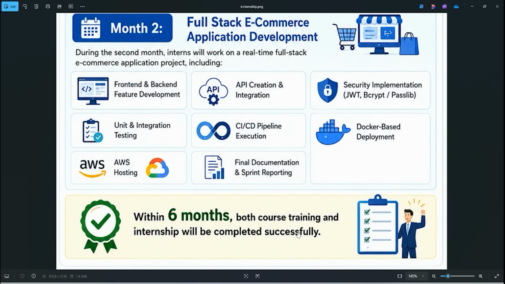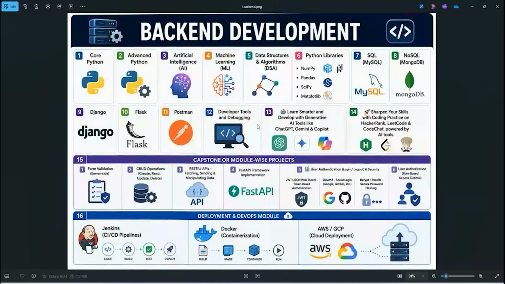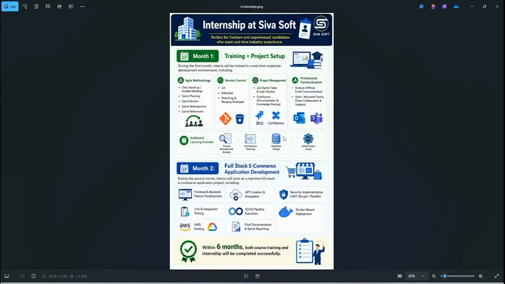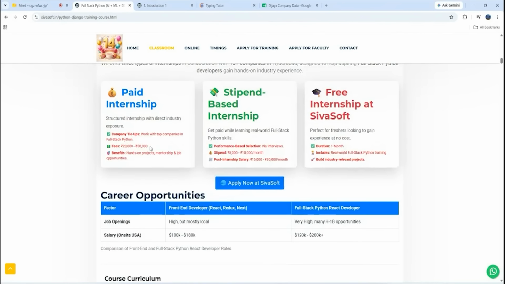See, whatever the course curriculum that I showed here, if I start typing, it will take more time. That's the reason I had some images like this. So I will share these images to your WhatsApp. You can check it. Otherwise, anyhow, in our website, you are able to see the content, right? You can check from here.